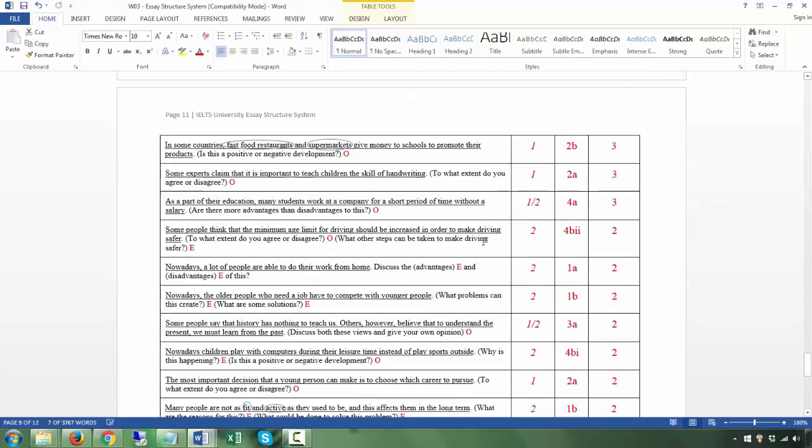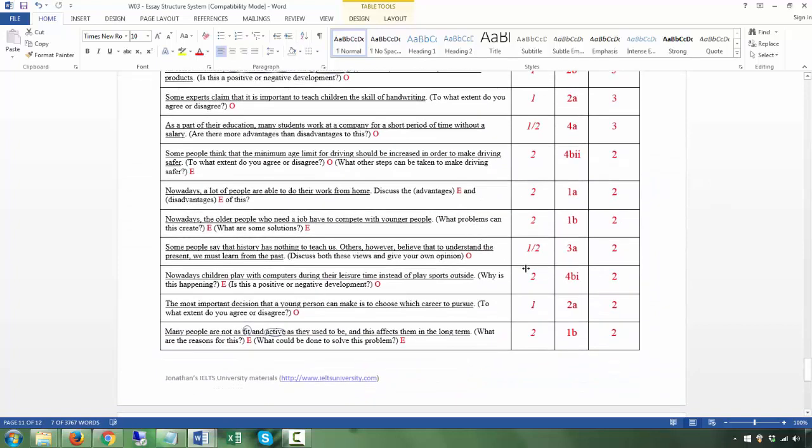Okay? And the way you answer it is 2 body paragraphs. The first one addressing this, the second one addressing this, where you take a stand. You have to take a stand whether it's positive or negative, either one, and then you give 2 reasons why it's positive or negative. Okay.